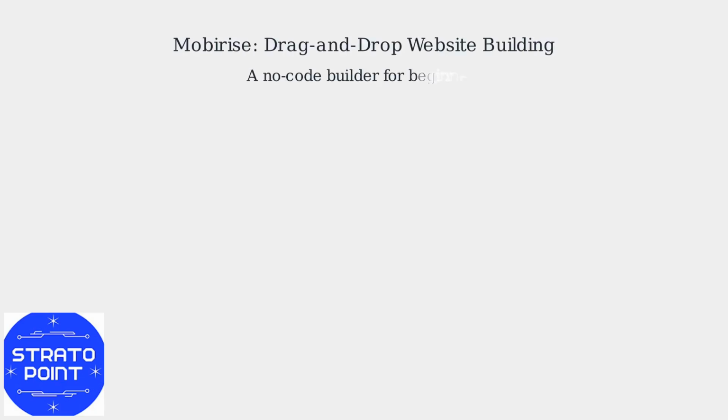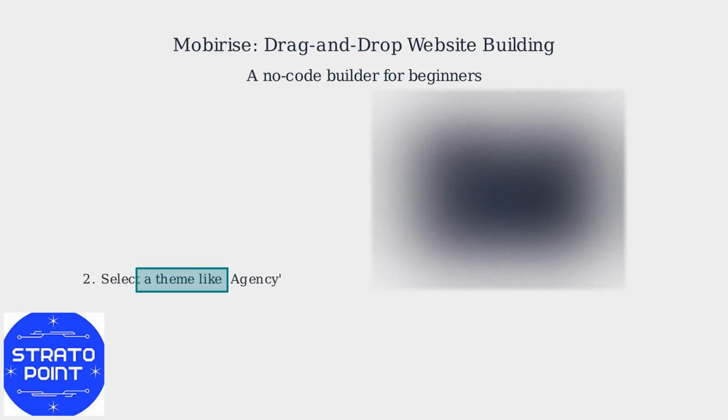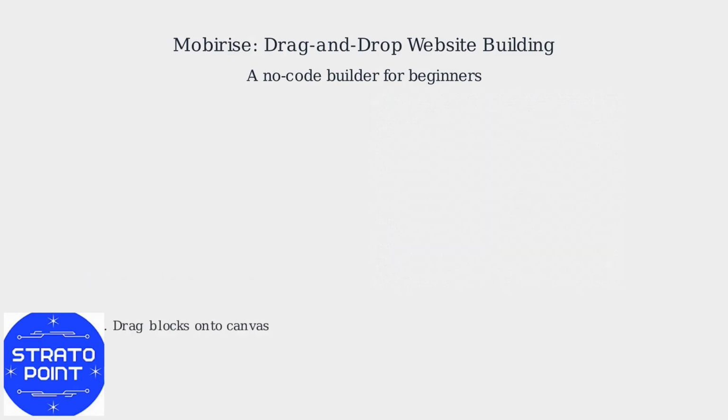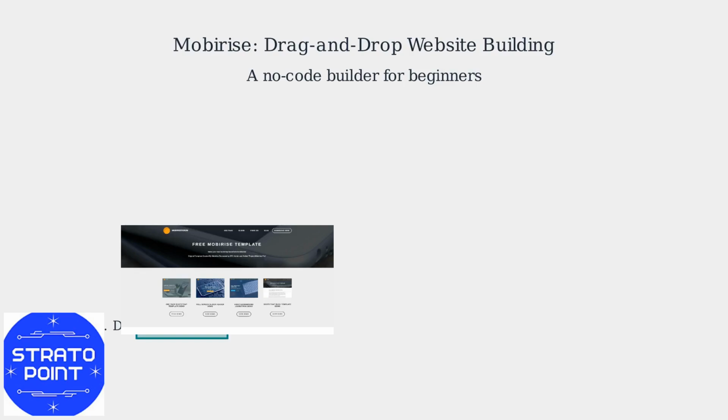Mobirise is a no-code website builder known for its offline drag-and-drop interface, perfect for beginners. To get started, download and install Mobirise. Select a theme like Agency or Creative. Build your site by dragging pre-designed blocks, such as headers, footers, and galleries, onto the canvas.